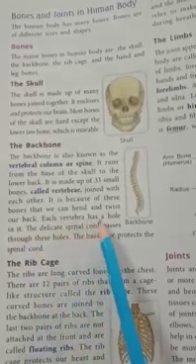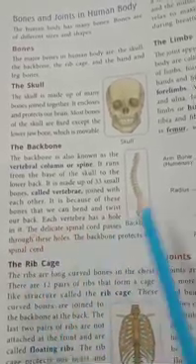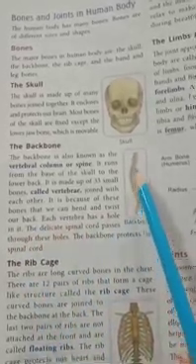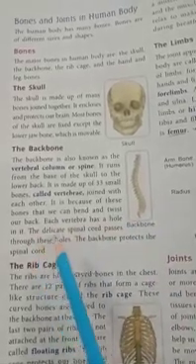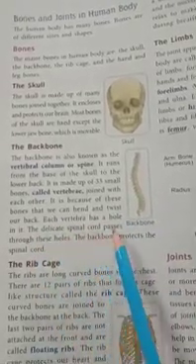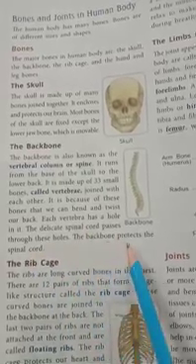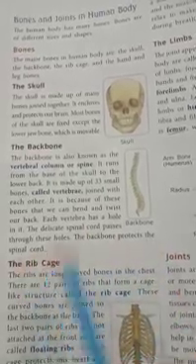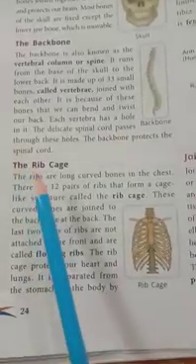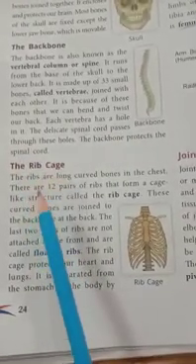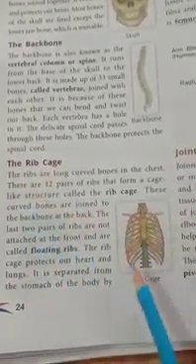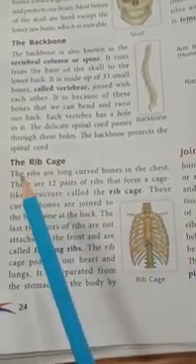Each vertebra has a hole in it. The delicate spinal cord passes through these holes. The backbone protects the spinal cord. Now we will start with the rib cage. Now we will see the picture of the rib cage.